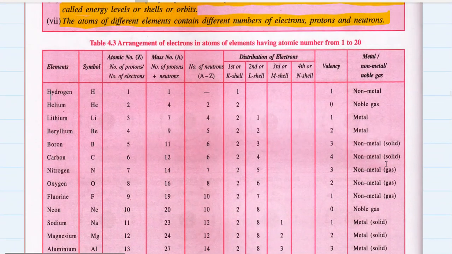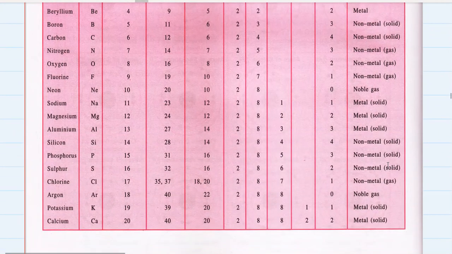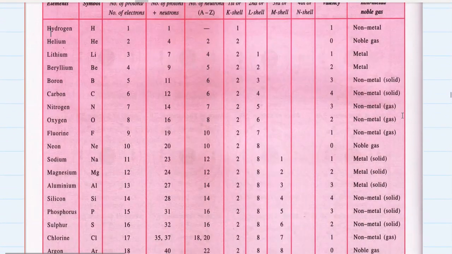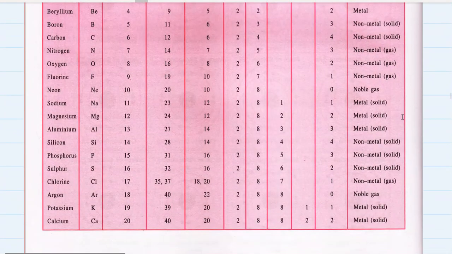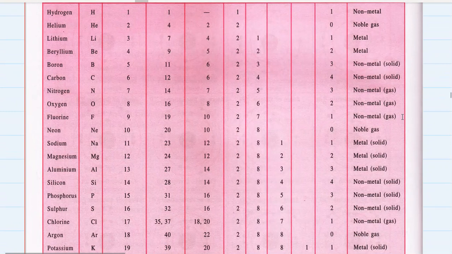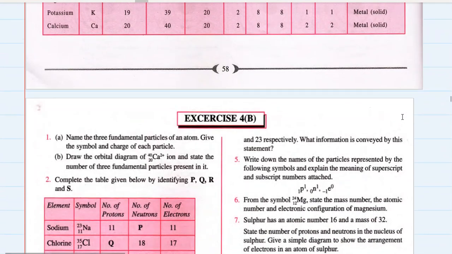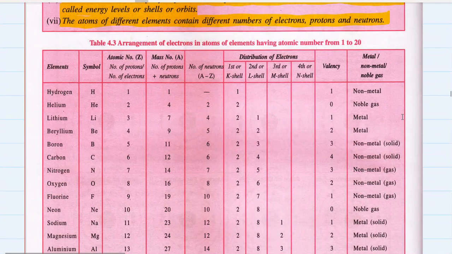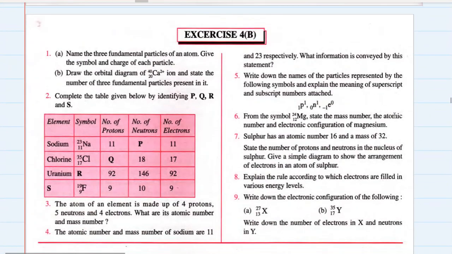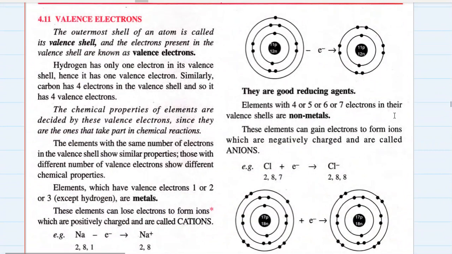This table which you see has the electronic configuration, atomic number, mass number, number of neutrons, number of protons, number of electrons, element symbol, and whether it is a metal or non-metal. Everything is mentioned over here for the first 20 elements, and there are even 3 noble gases. If you want, I can share the whole PDF with you. That was a small second part.